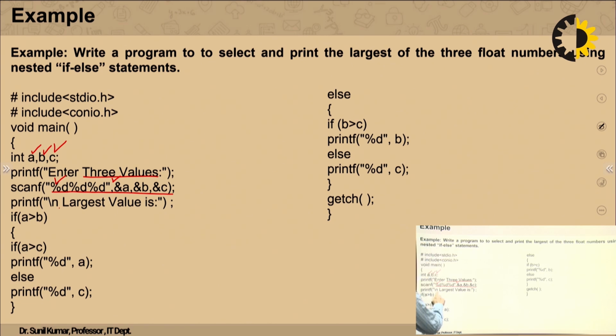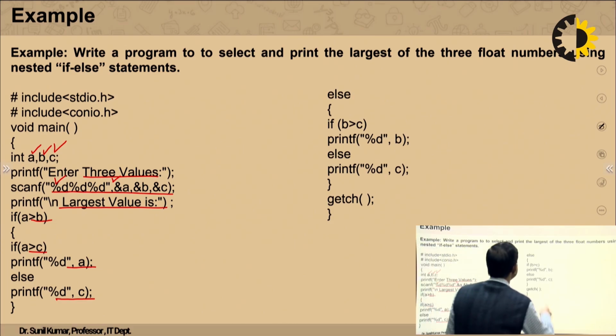Now here we have to print out the largest value, whatever values we enter. In this case, we are checking the first condition, that is if A greater than B. If it is true, then we will check this condition, if A greater than C. If both conditions are true, then in that case it will print A. That means A is the largest number. Else, if this condition, A greater than C, is not true, in that case C will be printed.